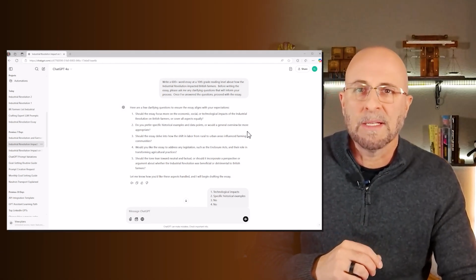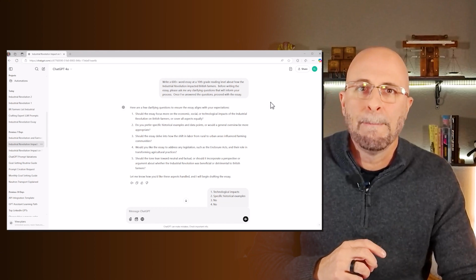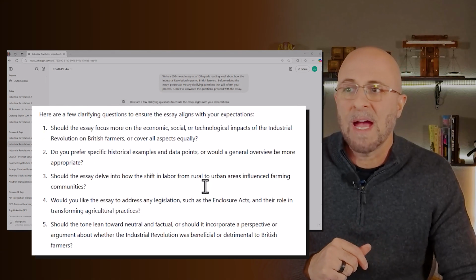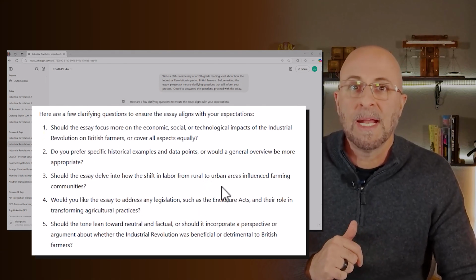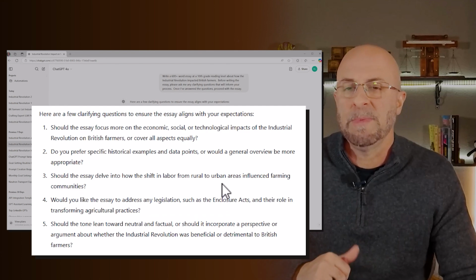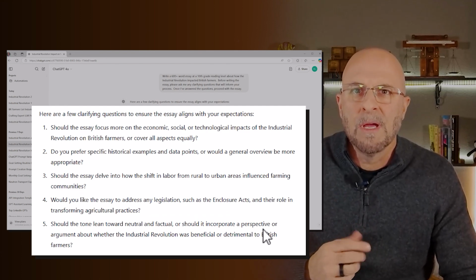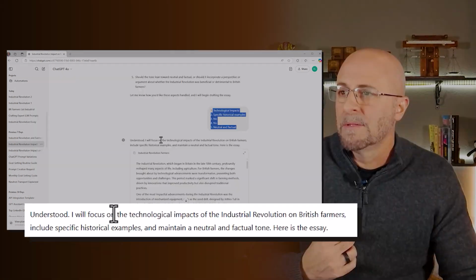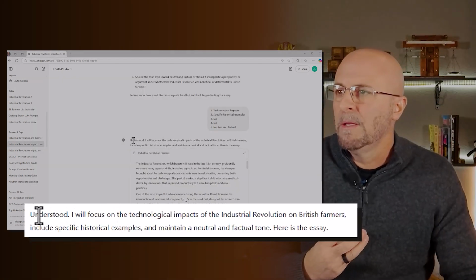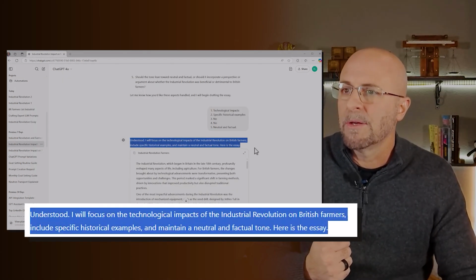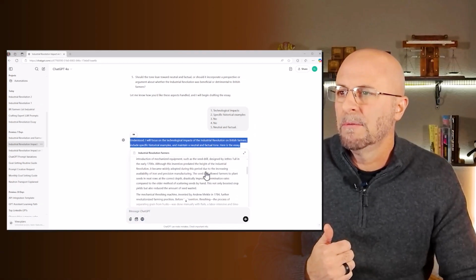So, as expected, it's done the initial intake and asked 5 clarifying questions that I can either answer or tell ChatGPT to ignore. I've dropped in some quick answers here for the sake of showing the output. So then you can see, based on the answers that I provided, it's going to go ahead and move forward with the essay, which is here.